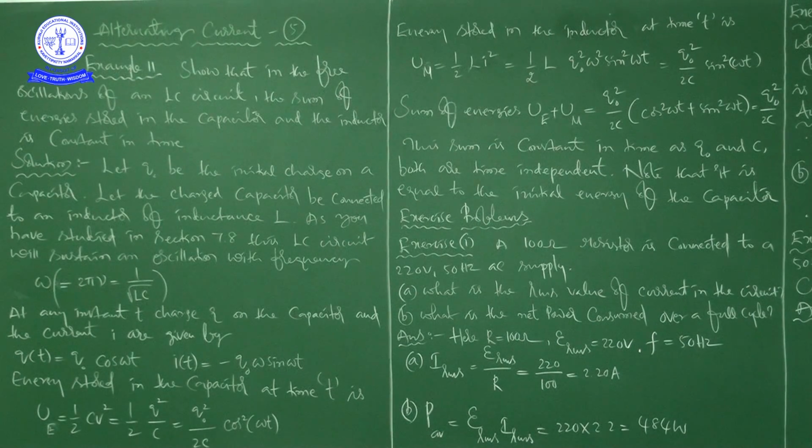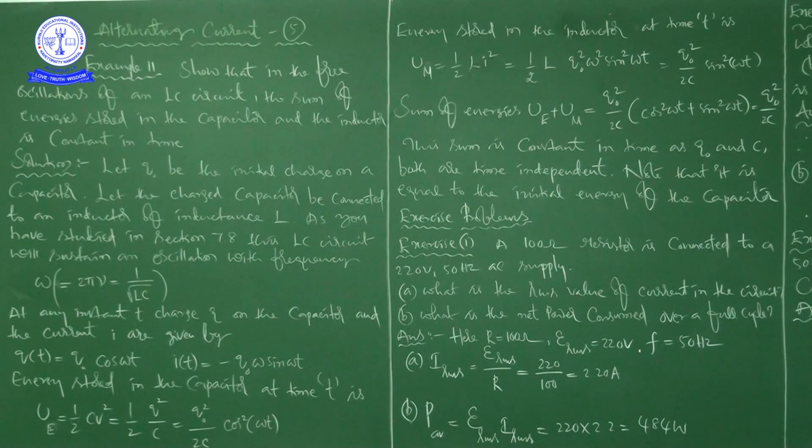Next, exercise problems. Example problems are completed from this chapter, alternating current. Now we are going to start the exercise problems. First exercise problem, exercise 1: a 100 ohms resistor is connected to a 220 volts 50 hertz AC supply. That gives the resistance of the resistor, the AC voltage, and the frequency.